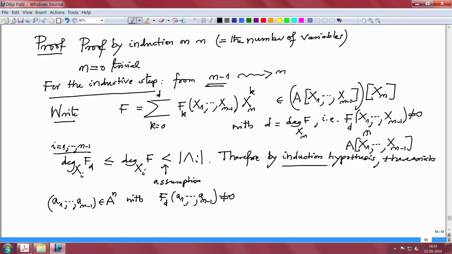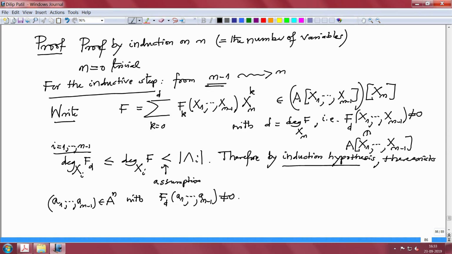This is the induction hypothesis. So, plug it in there. When I plug this in, that means I am substituting x1 equal to a1, x2 equal to a2, x_{n-1} equal to a_{n-1} on this side.